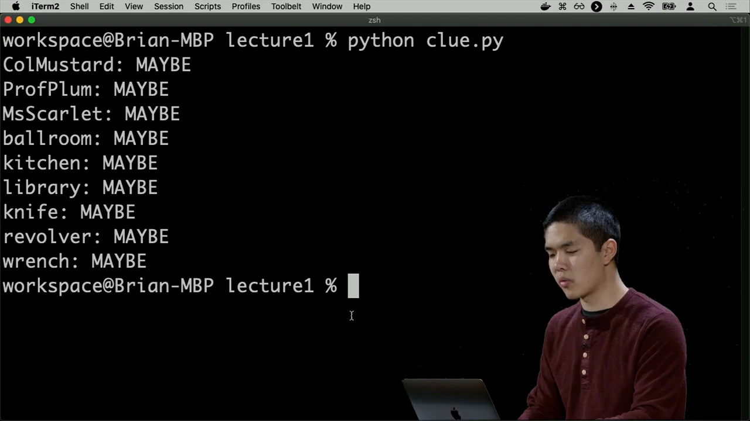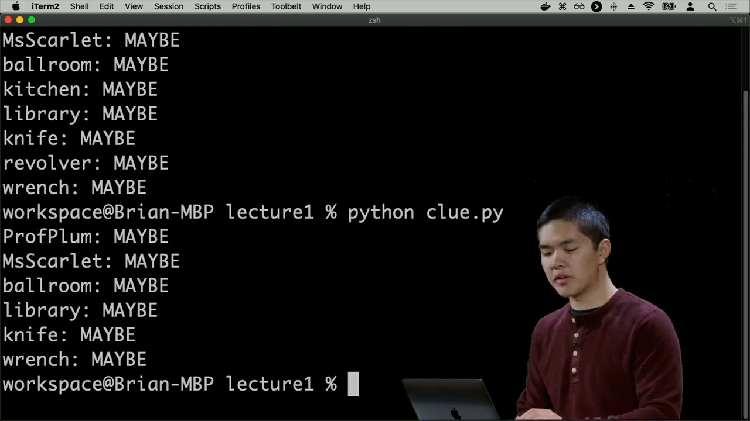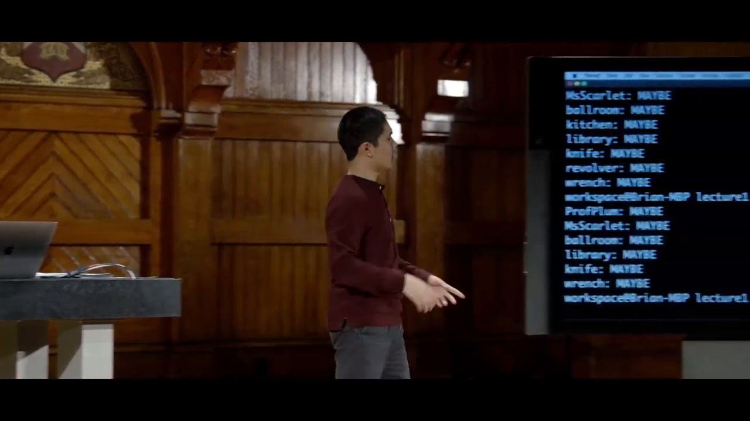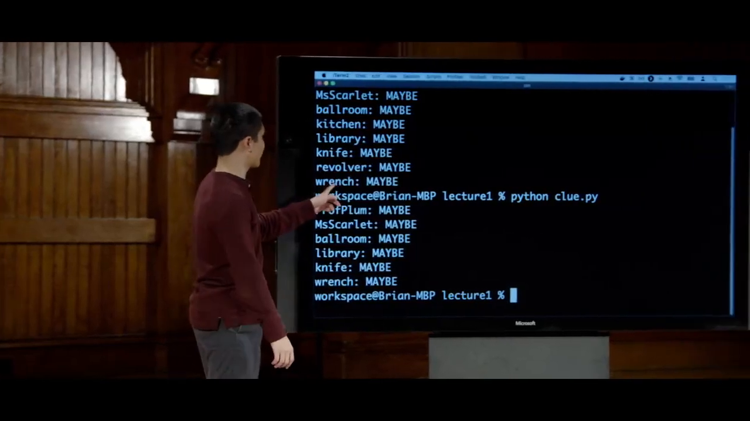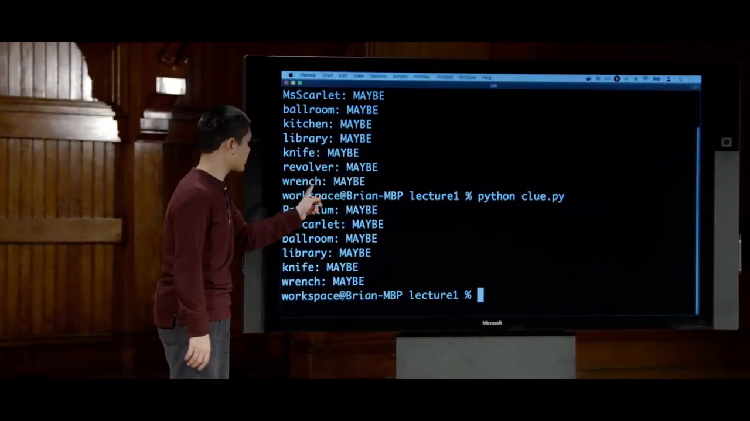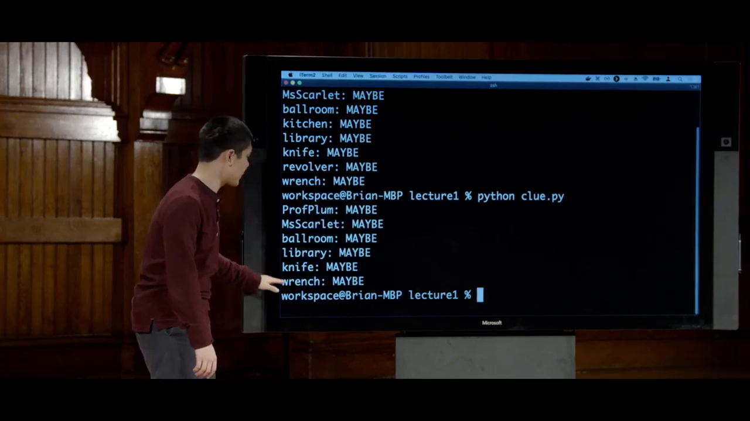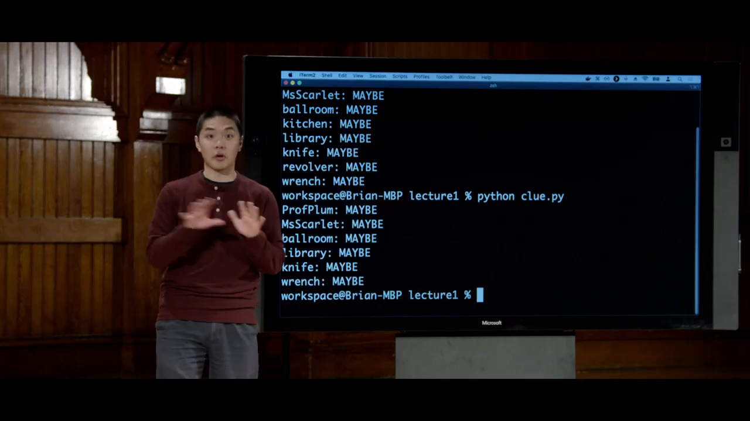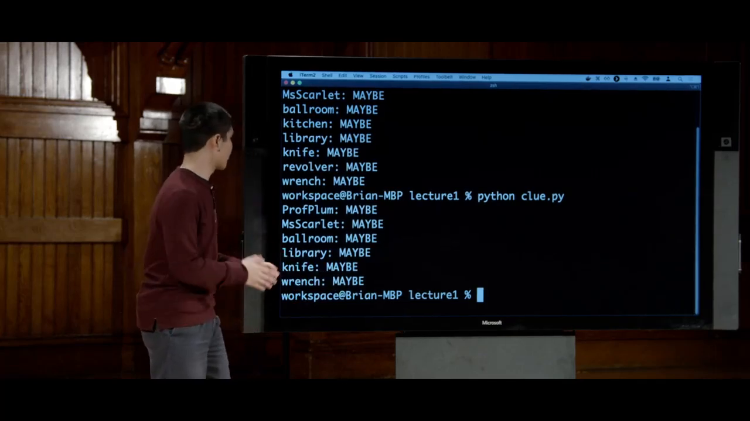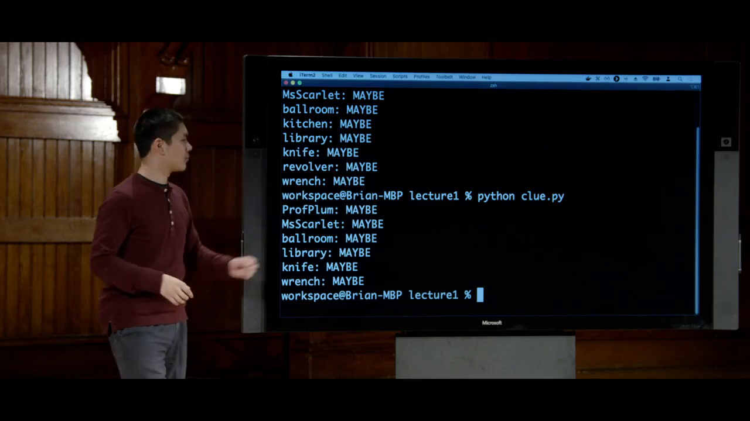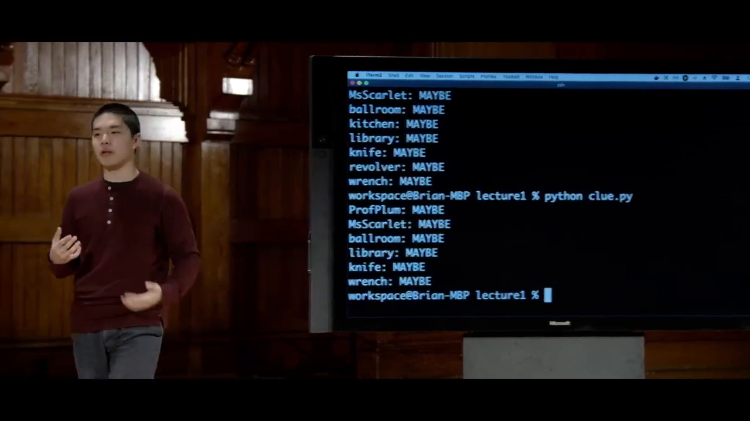So now, when I rerun clue.py, we'll see that I've been able to eliminate some possibilities. Before, I wasn't sure if it was the knife or the revolver or the wrench. The knife was maybe, revolver was maybe, wrench is maybe. Now I'm down to just the knife and the wrench. Between those two, I don't know which one it is. They're both maybes. But I've been able to eliminate the revolver, which is one that I know to be false because I have the revolver card.